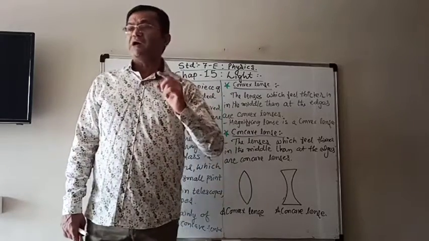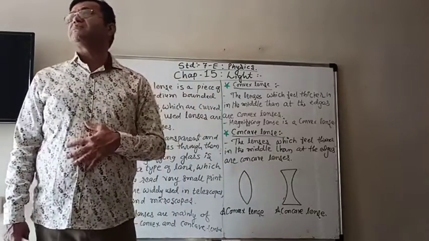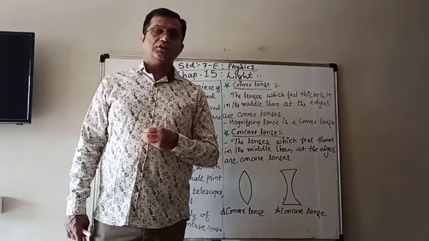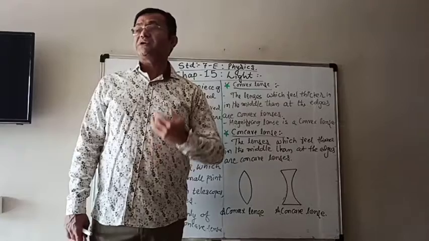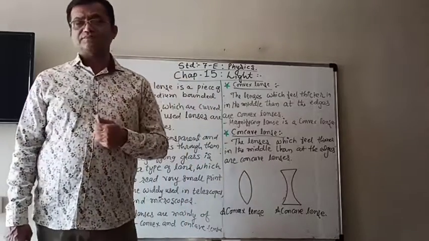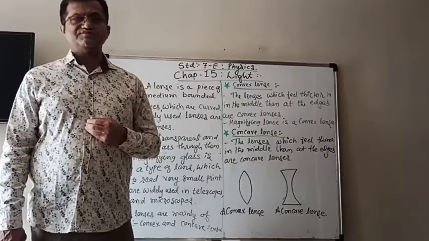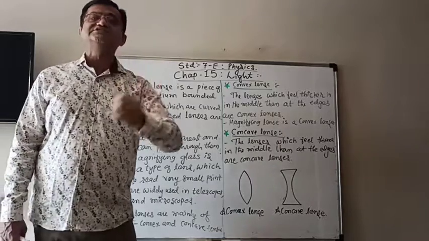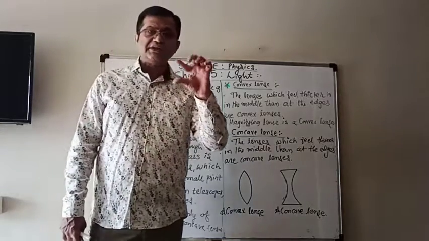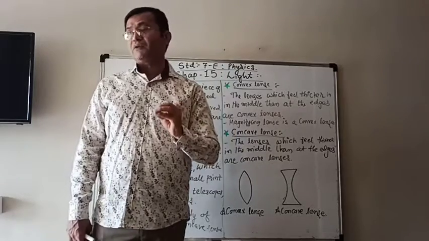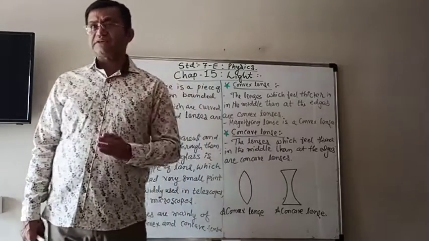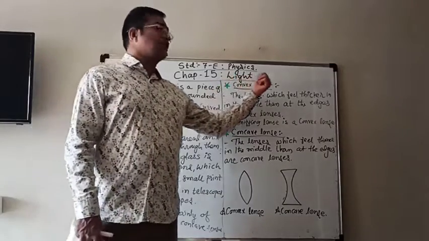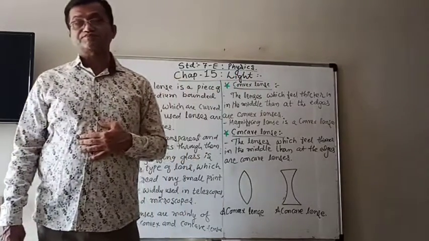Generally, if you have a magnifying lens, a magnifying glass in your house or with your friends, you can touch it and feel it. You will feel that it is thicker in the middle than at the edges. Edges will be thinner, and therefore magnifying lens or the magnifying glass is also a convex type of lens.